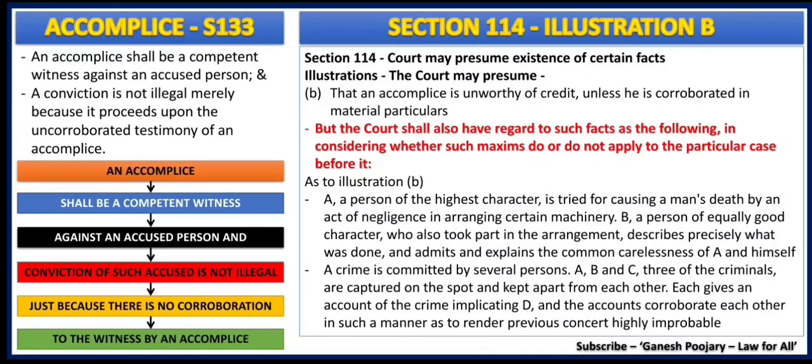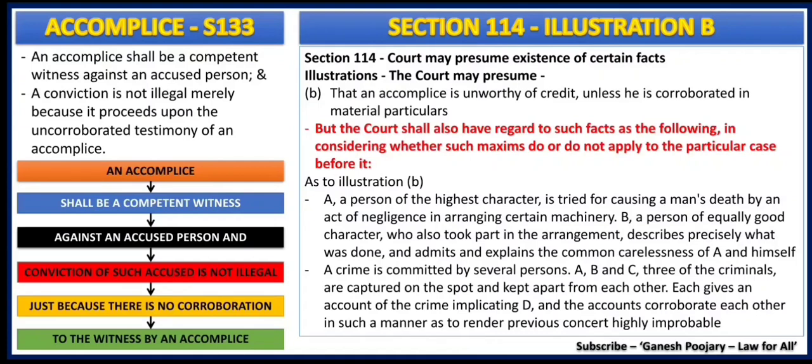Now there comes the clash. Section 133 says an accomplice is a competent witness, and without corroboration also his testimony is valid, and with that conviction is possible and will not be considered illegal.